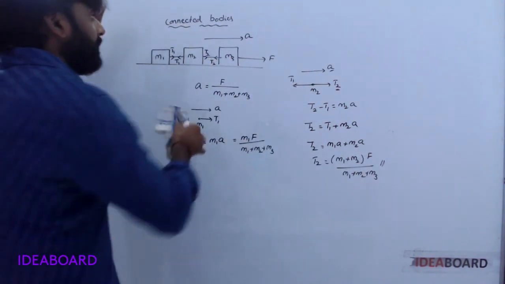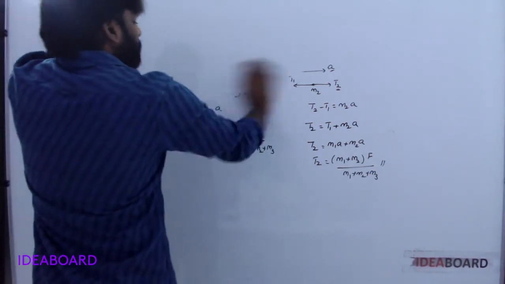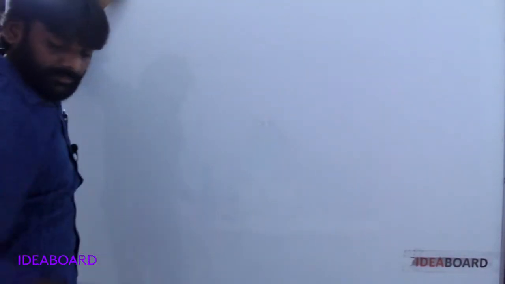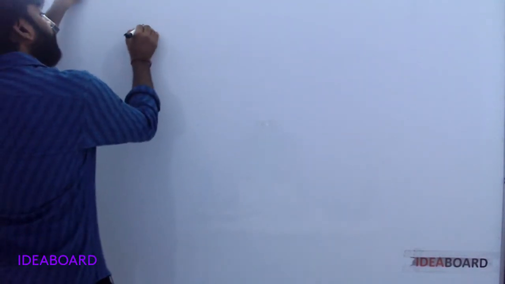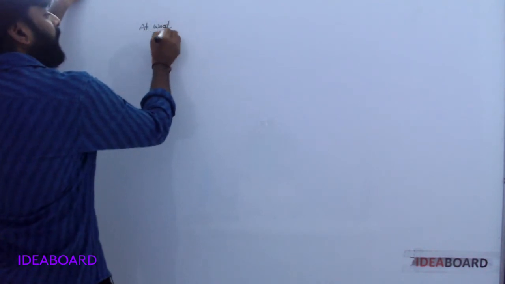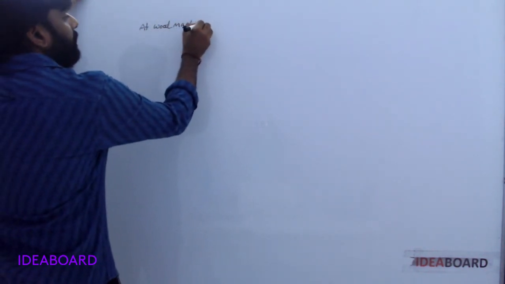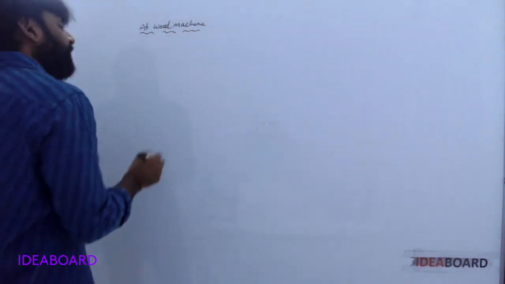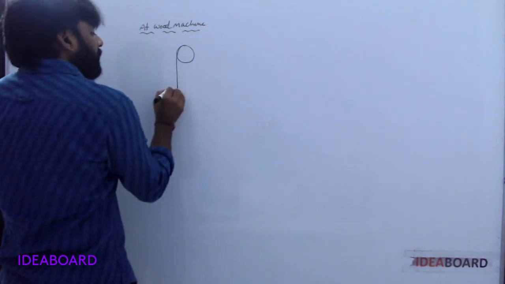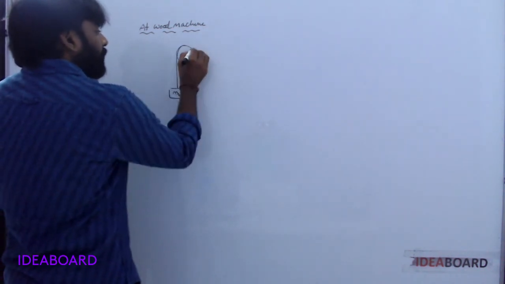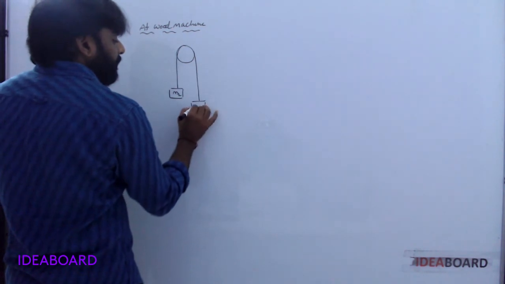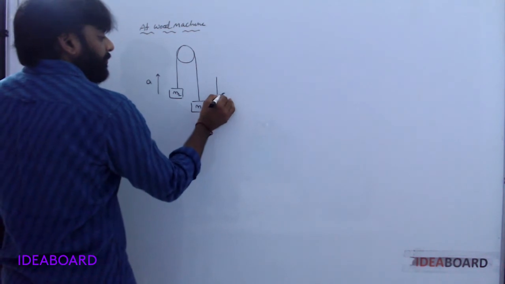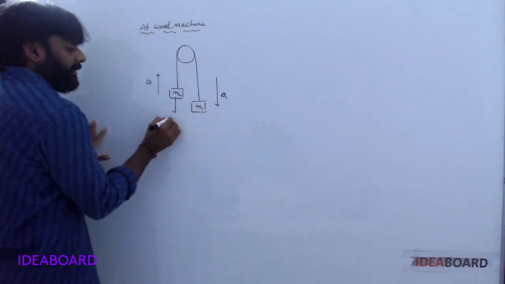Next, Atwood machine. The main purpose of this one is to find out the acceleration due to gravity. Now, it is a frictionless pulley. Here M1 is more compared to M2.